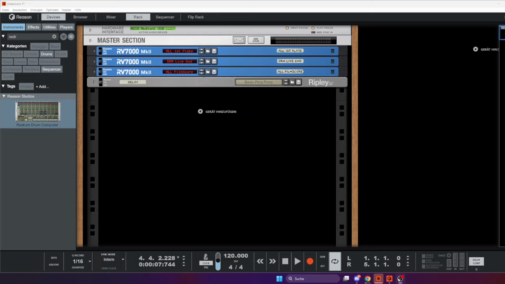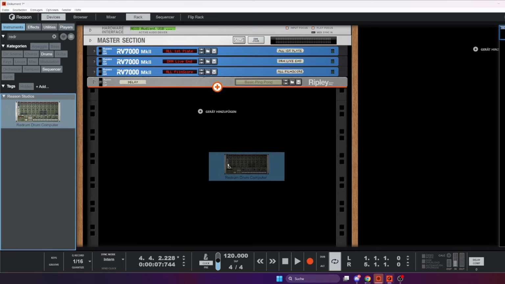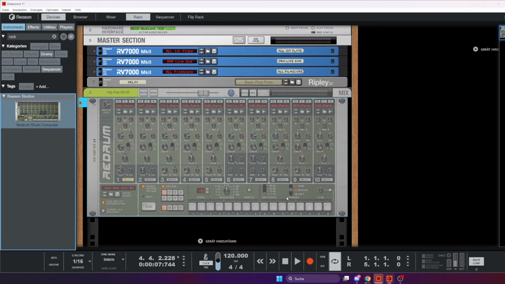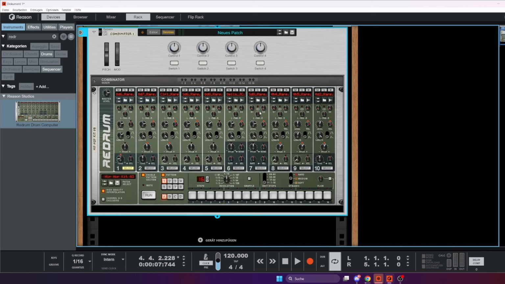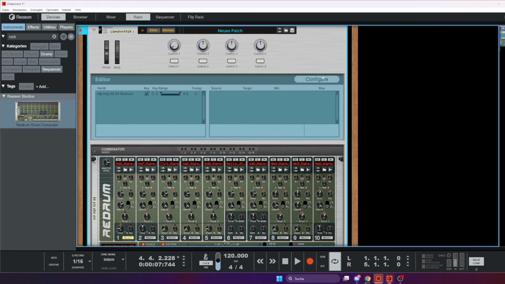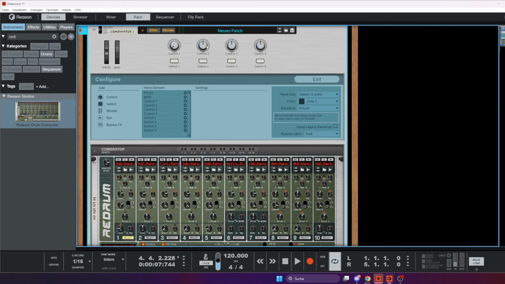Okay, folks. In this episode, we try to make a controllable red drum. What I mean by that is we combine it into a combinator and we will control our patterns by a knob. So let's get into the editor and into configure. All we need right now is one knob.